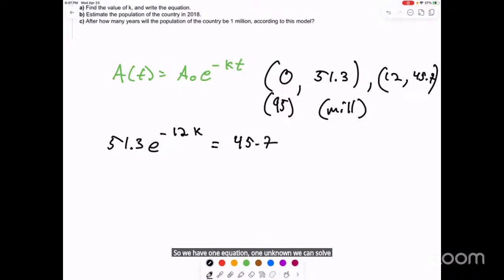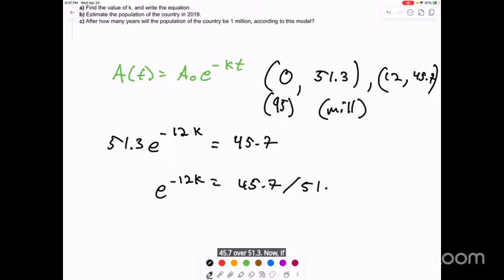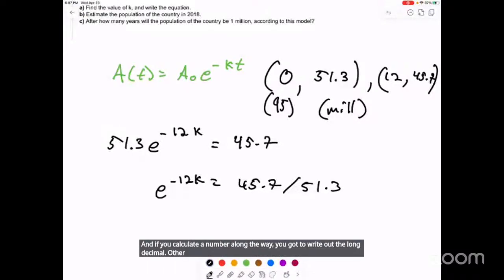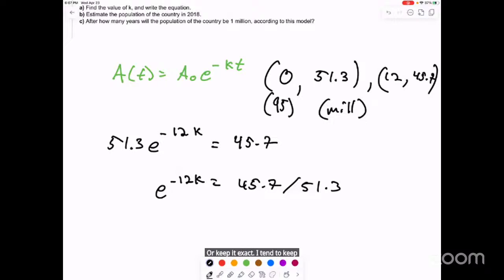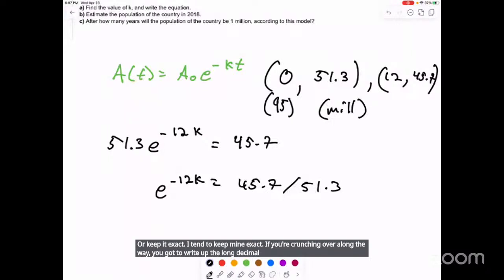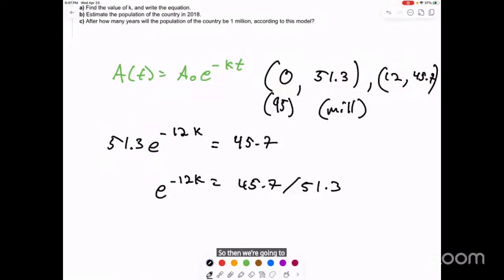All right, so we can divide both sides by that 51.3: 45.7 over 51.3. Now, if you're crunching numbers along the way, and you calculate a number along the way, you have to write out the long decimal, otherwise it's not going to work. Or keep it exact. I tend to keep mine exact. If you crunch a number along the way, you have to write out the long decimal every time and only round at the end. Then we're going to take the natural log on both sides.